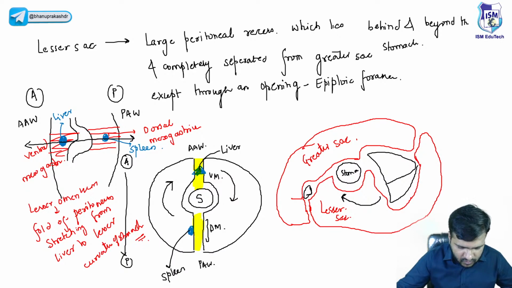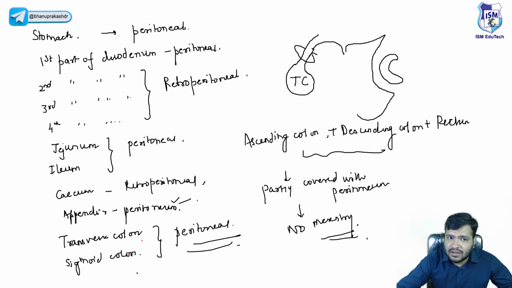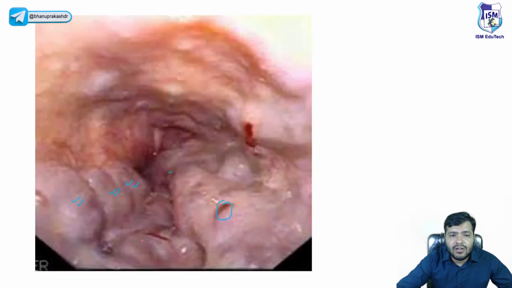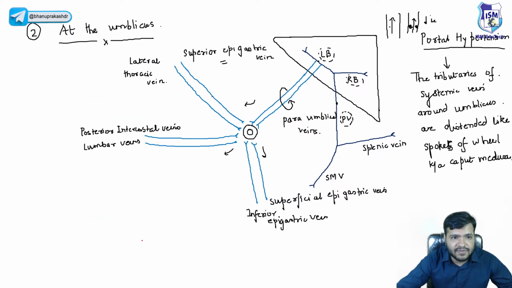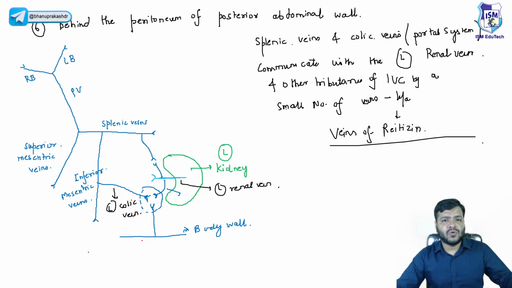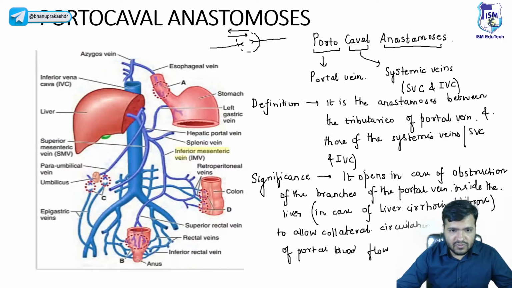I hope this is clear to everyone now. The lesser sac is clear. Okay, the lesser sac is clear. The greater sac, the functions, the peritoneal, retroperitoneal, the diagram, all the images that we have discussed. Yes. So yeah, we have discussed the portocaval anastomosis. Yes, I hope it's clear. Aditya, Shah, Vicky, so just give me a thumbs up, guys, that everything you have understood.